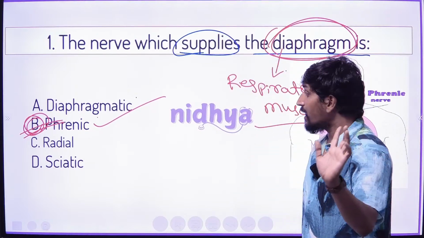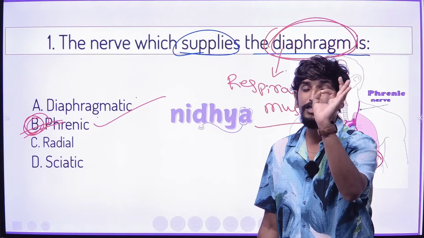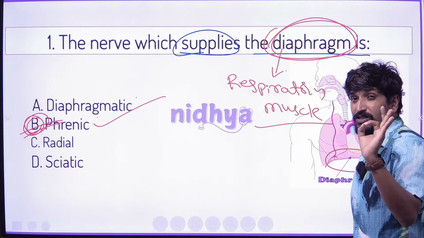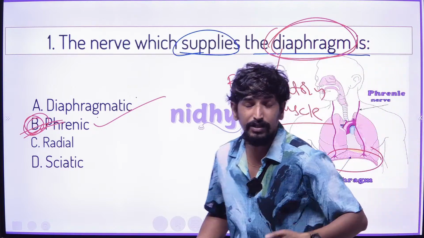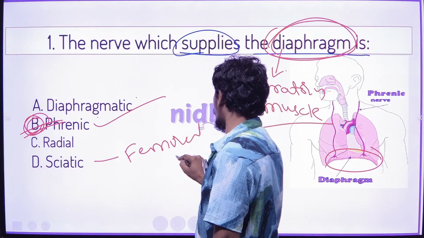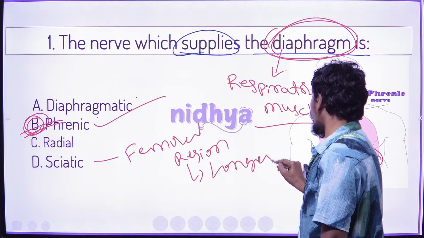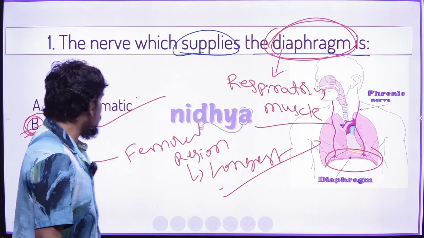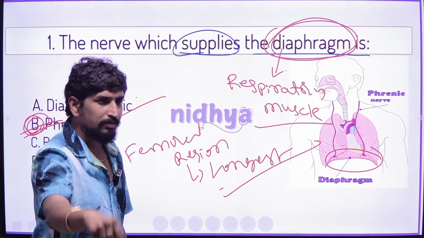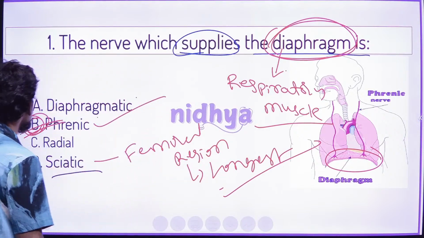What about the radial nerve? You know well, this nerve is especially for the arm. And the sciatic nerve is the longest nerve of the human body, seen in the femoral region. But the respiratory mechanism is controlled by the phrenic nerve. Dost, the right answer is the phrenic nerve.